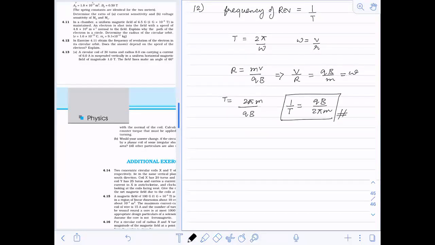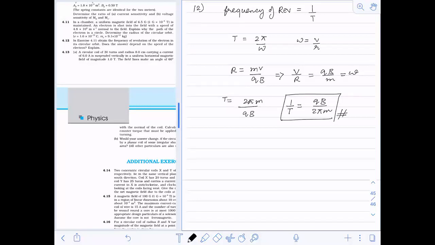This is the answer. Is it clear to everyone? Is there anyone who is having doubt in this now? Can you substitute the values and get the result? Okay, fine, good.